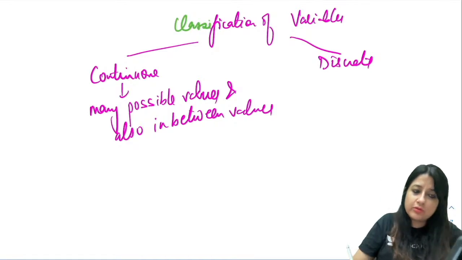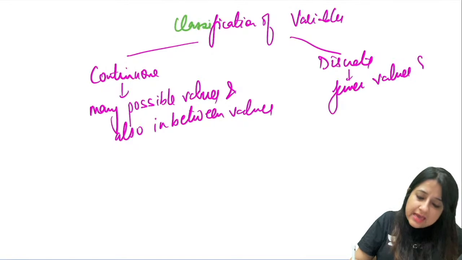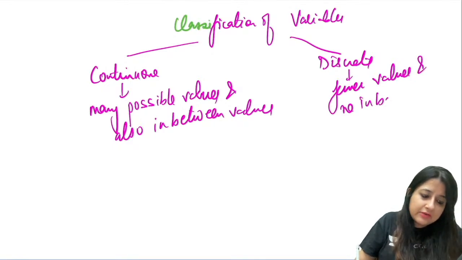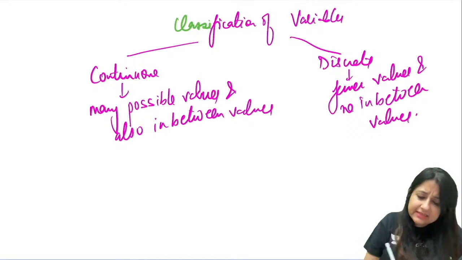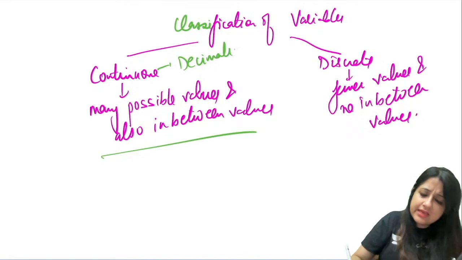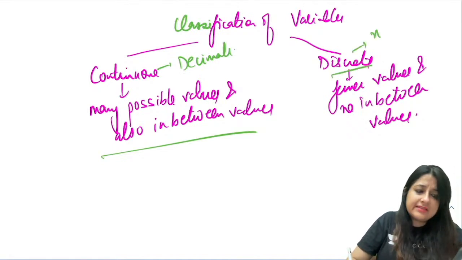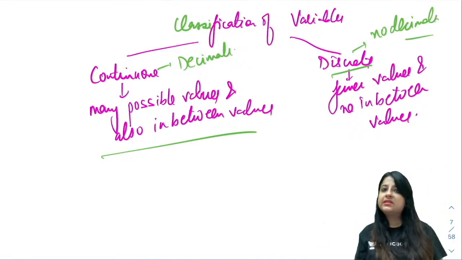Discrete variables can always take up fewer values, guys, okay? Fewer values and no in between values, ठीक है? No in between values. What do I mean by this? It simply means that continuous variables को आप decimals में express करोगे, discrete को no decimals, okay? It's not possible to express the discrete variables in decimals.